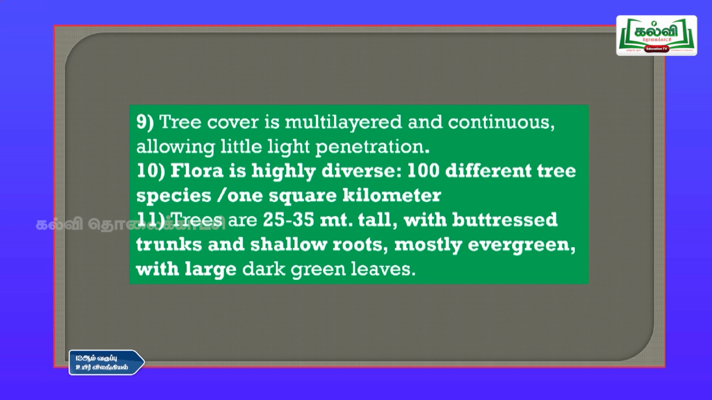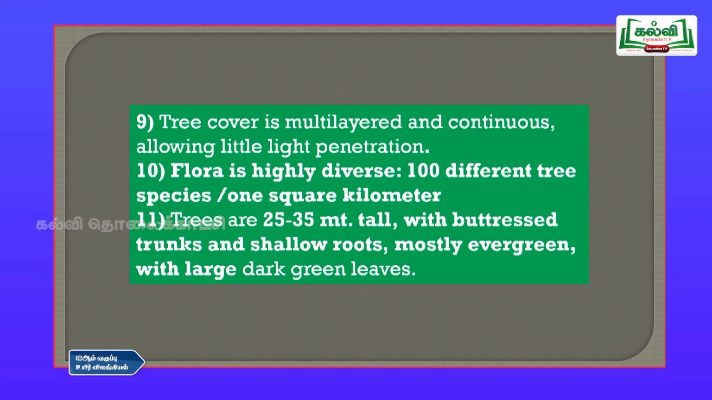Tree where you see there is no light falling on the forest ground. The 10th one is flora is highly diverse, that is there are nearly 100 different tree species per 1 square kilometer. So, if you take a 1 square kilometer area, you will have hundreds of different species present in that place. So, that is why we call it highly diverse.